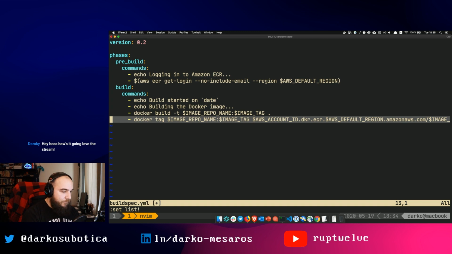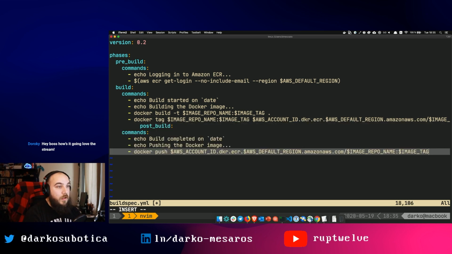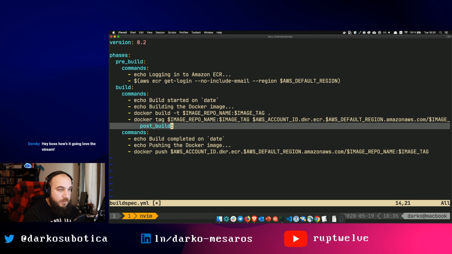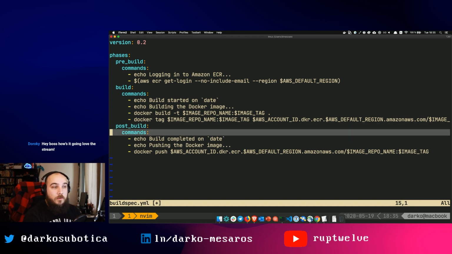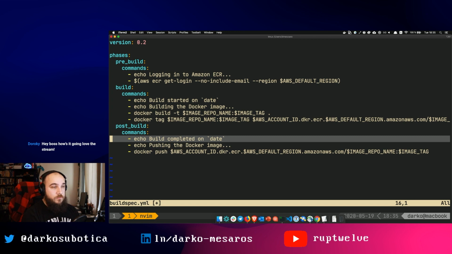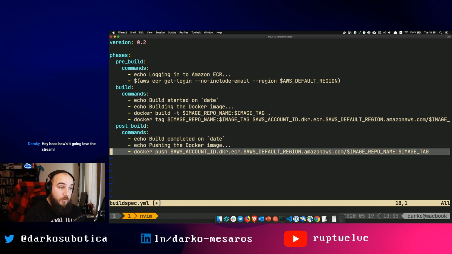So this is the build phase, and then the post-build phase. Unlike before, we're going to actually do some deployments here as well. So again, two echoes just for the sake of logging. And then we're running Docker push, which is pushing an image that we have created locally into our repository. So, and that should be it, right?